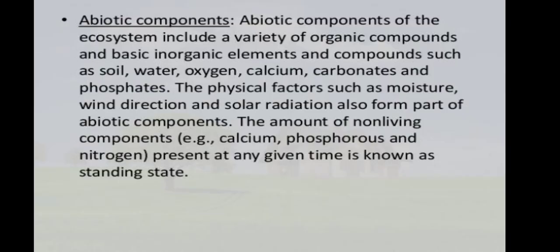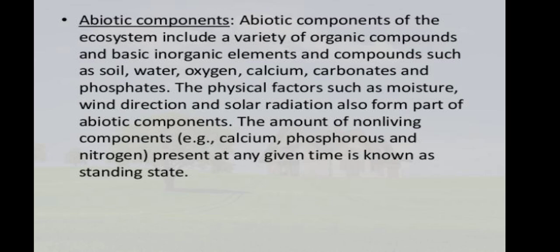Then the abiotic component of an ecosystem. Abiotic means the non-living component of an ecosystem. The abiotic component of the ecosystem includes a variety of organic compounds and basic inorganic elements and compounds, such as soil, water, oxygen, calcium, carbonate, and phosphate. The physical factors such as moisture, wind direction, and solar radiation also form a part of the abiotic component.